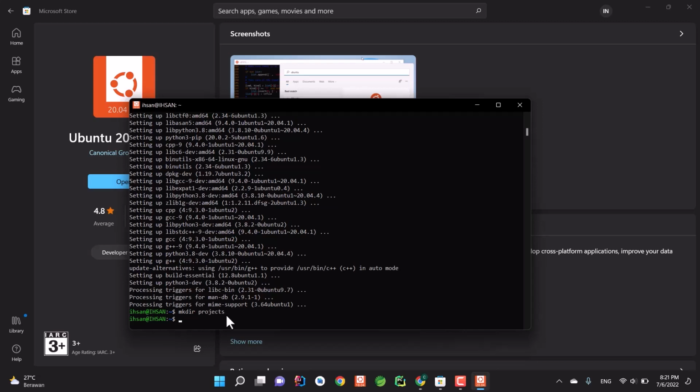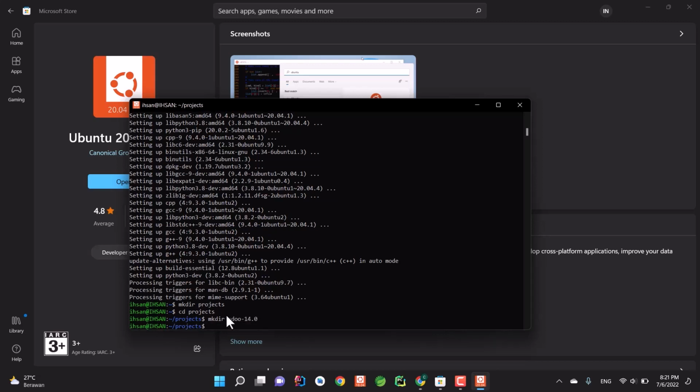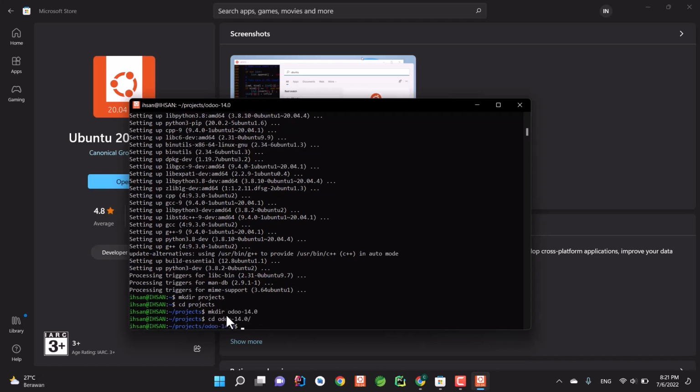And then let's go to the folder, and then I want to make a new folder and call it Odoo 14.0. Now I want to clone the repository in this particular path.